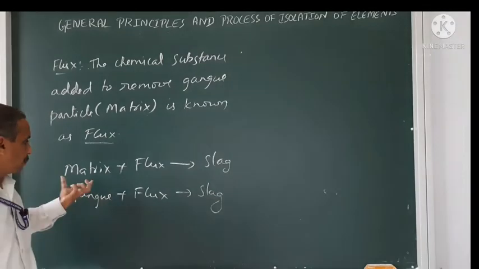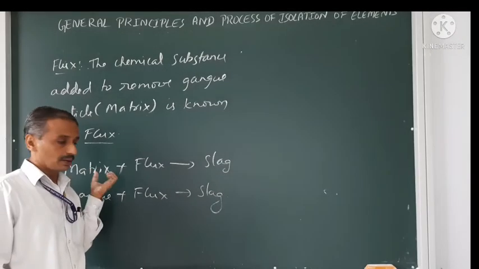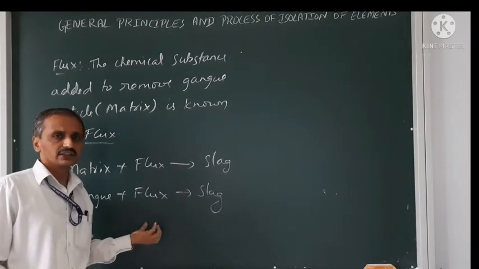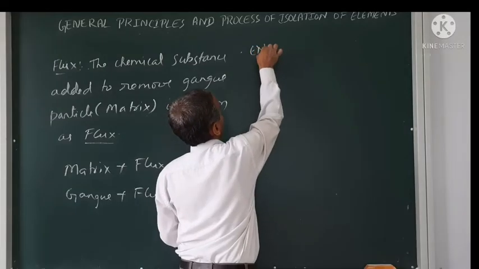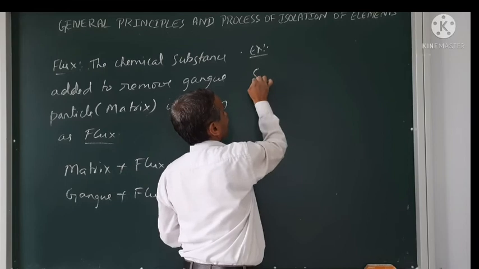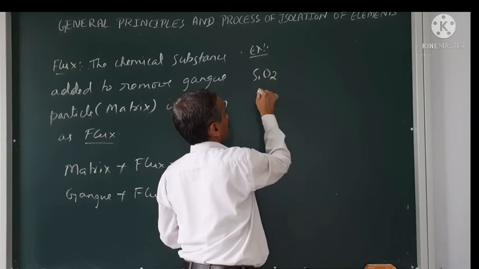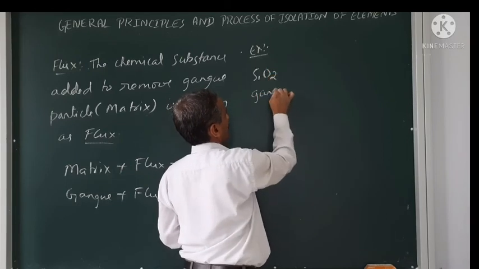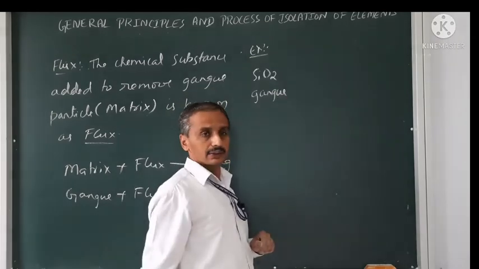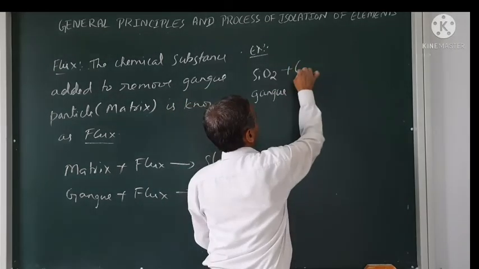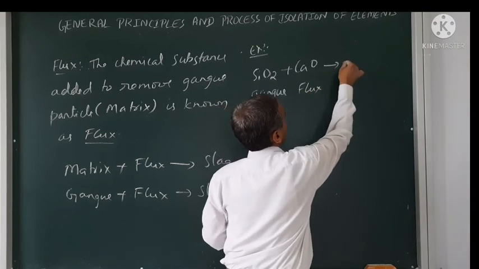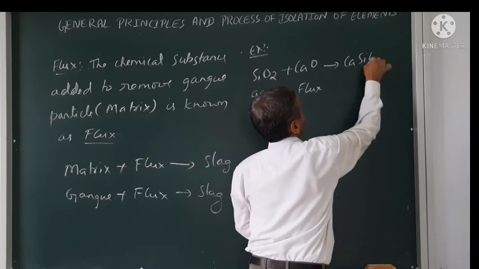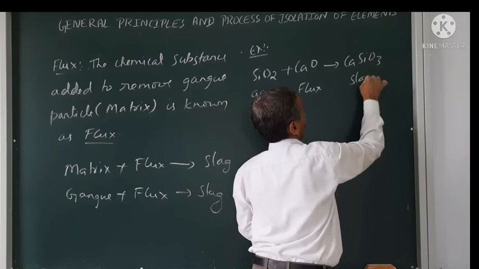The product obtained by the reaction of the gangue with the flux, that will be the slag. If SiO2 is a gangue particle, then use CaO as a flux, and CaSiO3 is the slag.